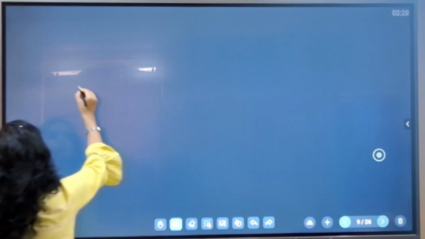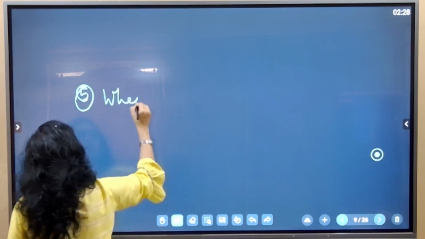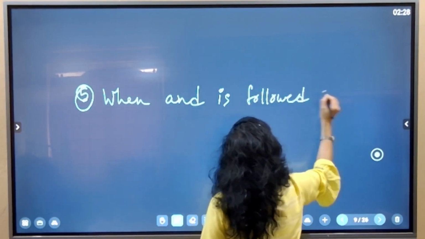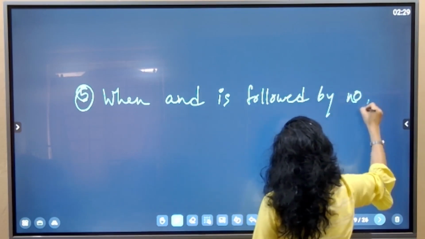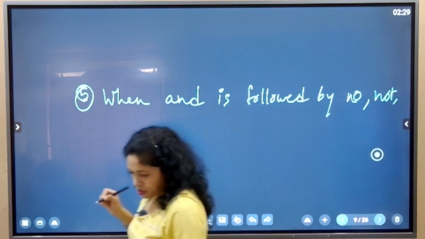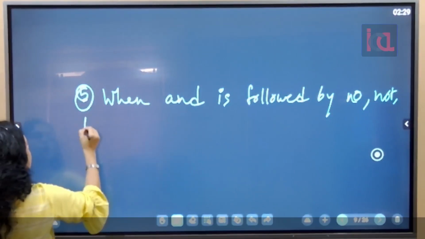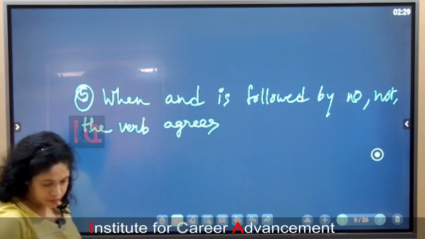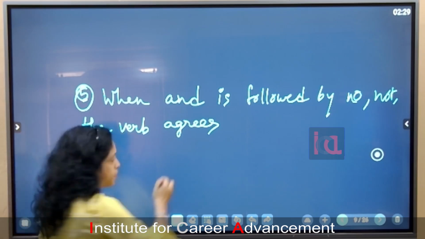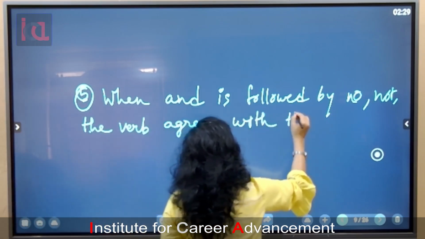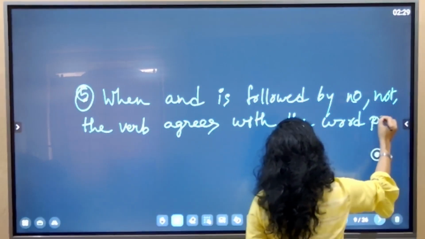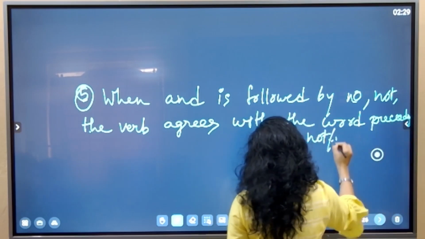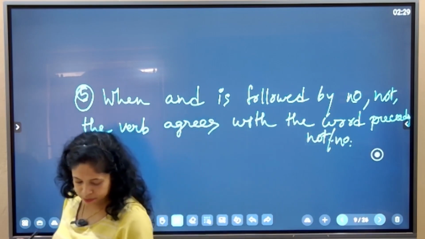I am writing here. Rule number 5. When and is followed by no or not, the verb agrees with the word preceding not or no. Now here I am giving you an example.